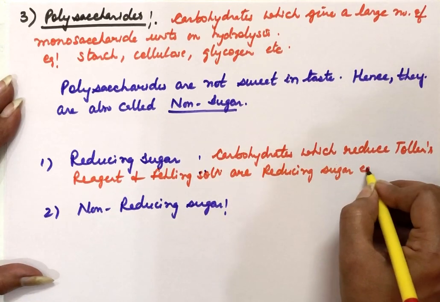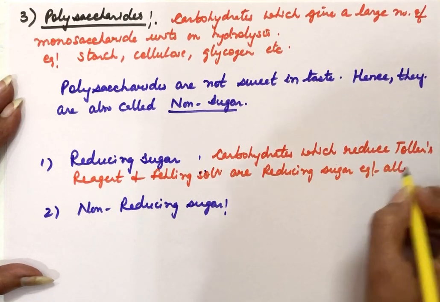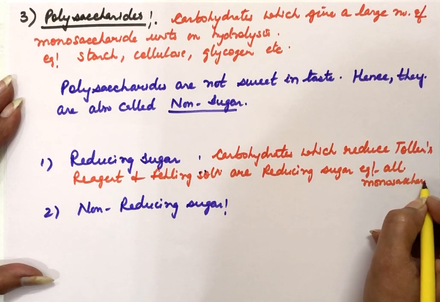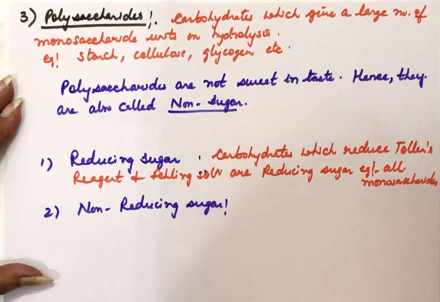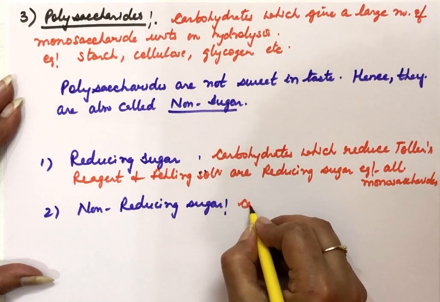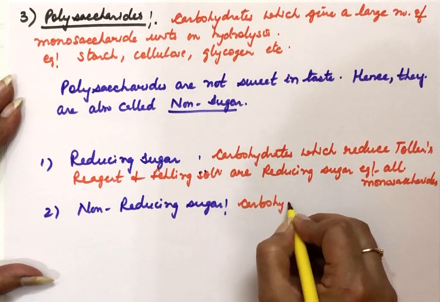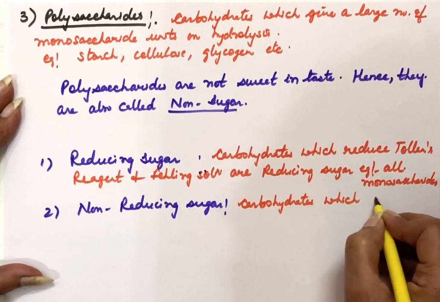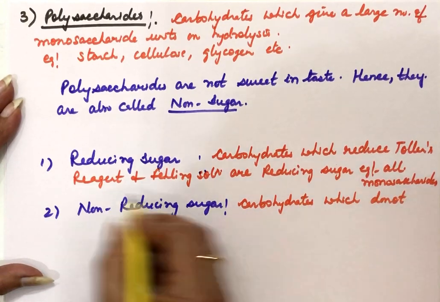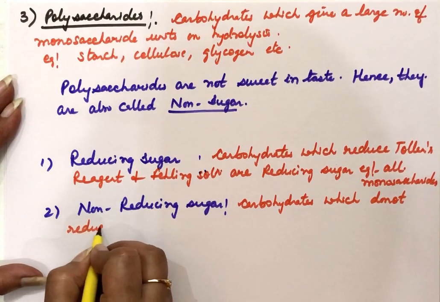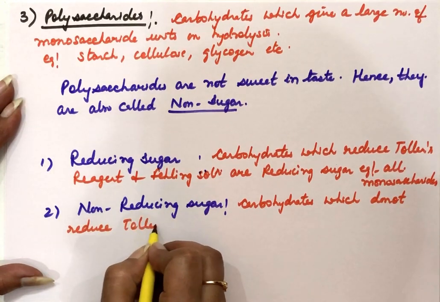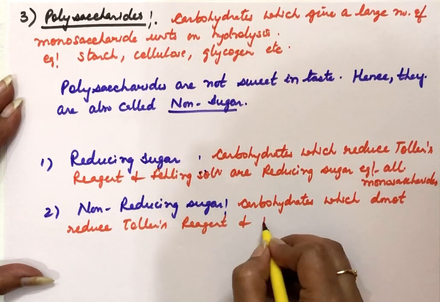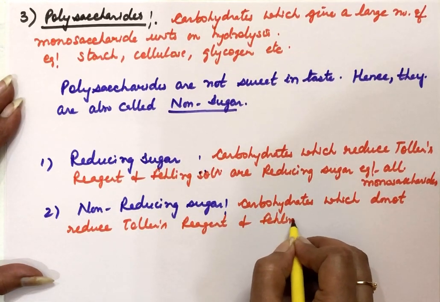So example is all monosaccharides. While non-reducing sugars are those carbohydrates which do not reduce Tollens reagent or Fehling solution.